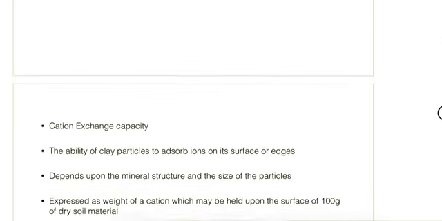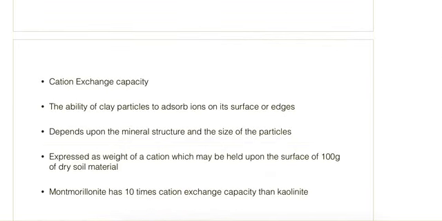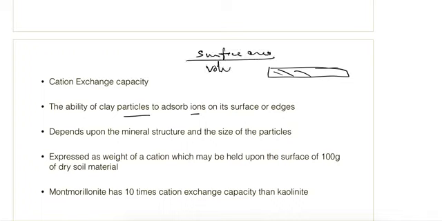And the next part is the cation exchange capacity. It means the ability of clay particles to adsorb ions on their surface and edges. Because clay particles have a higher specific surface, meaning surface area divided by volume, they have a higher area corresponding to their volume.